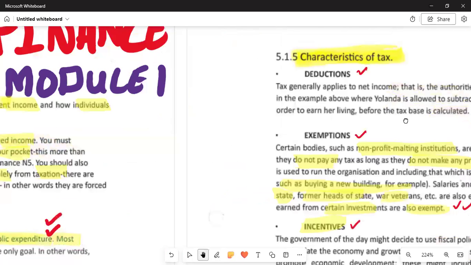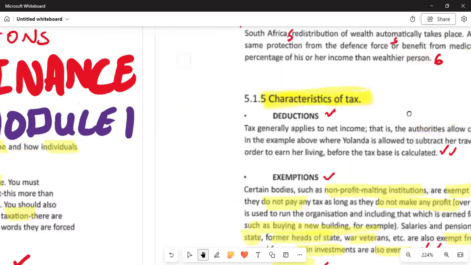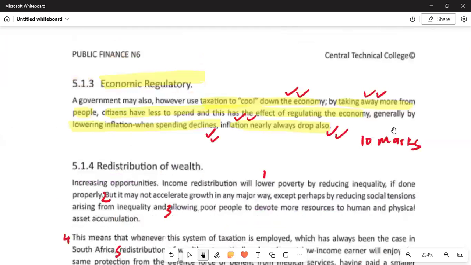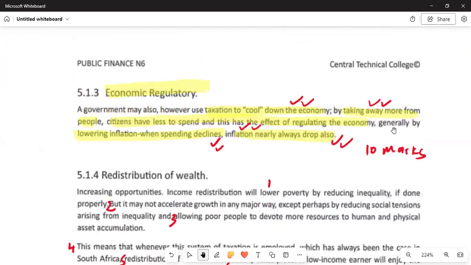If we are moving on, what is important that we need to cover pertaining to this module? We can be asked this question: discuss the economic regulator. We have learned that the word economic deals with the finance of the country, and the word regulatory means to control. So it is how we are controlling the economy of the country. It's known as the economic regulatory system.